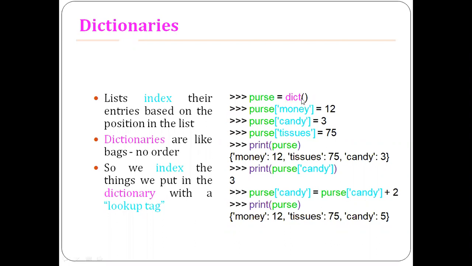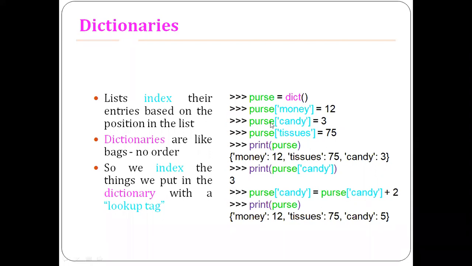So now I have to insert elements into that. We are inserting two values: one is the key element and the other is the associated value. Look at this one. Purse has a lookup tag called money, and its value is 12.